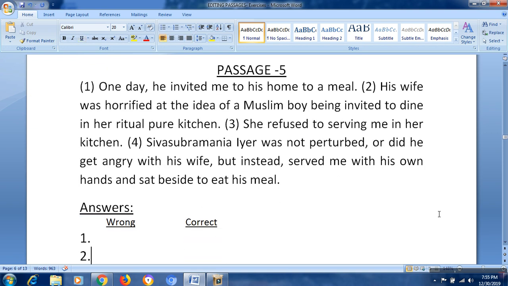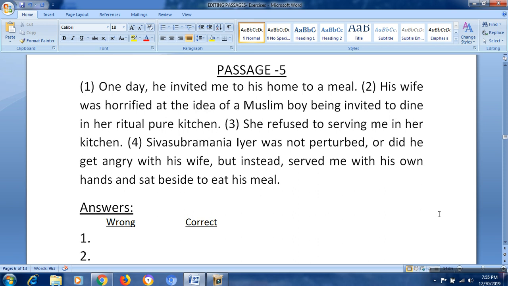Let's see one more passage. One day he invited me to his home to a meal. This passage is from the lesson My Childhood, in which Abdul Kalam shared his biography. Let's read the lines for you, my dear friends. One day he invited me to his home to a meal.